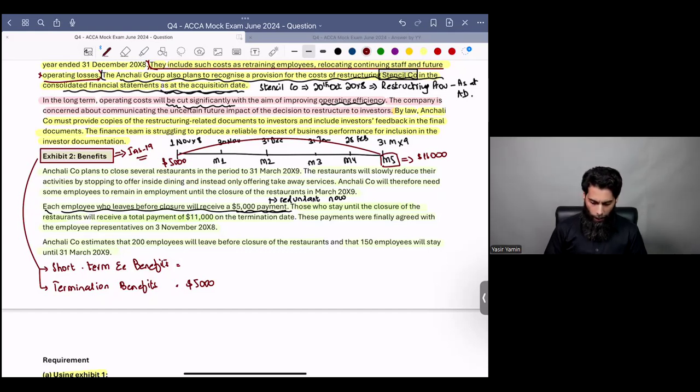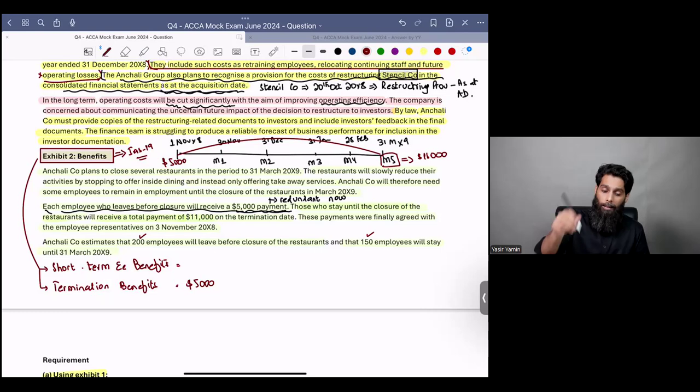How many employees are being made redundant? Is it 200 employees that are being made redundant? Or 150 employees being made redundant? All of them are being made redundant. Excellent.